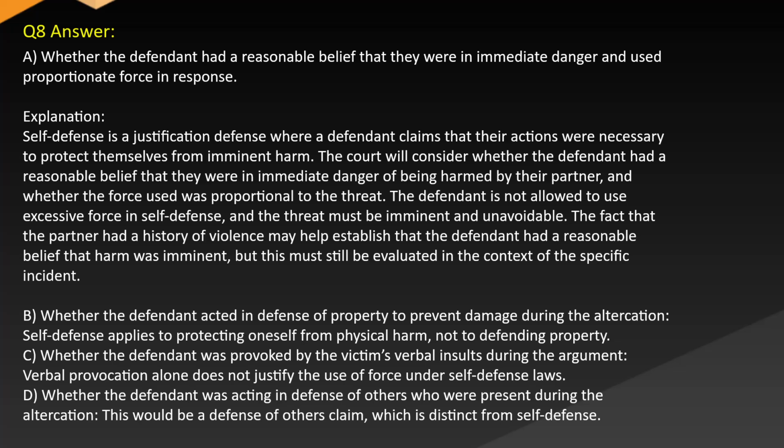B. Whether the defendant acted in defense of property to prevent damage during the altercation. Self-defense applies to protecting oneself from physical harm, not to defending property. C. Whether the defendant was provoked by the victim's verbal insults during the argument. Verbal provocation alone does not justify the use of force under self-defense laws. D. Whether the defendant was acting in defense of others who were present during the altercation. This would be a defense of others claim, which is distinct from self-defense.